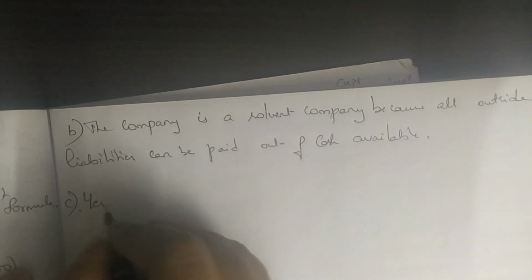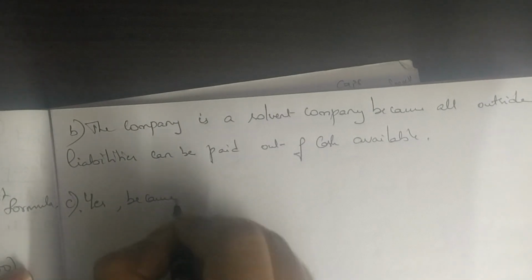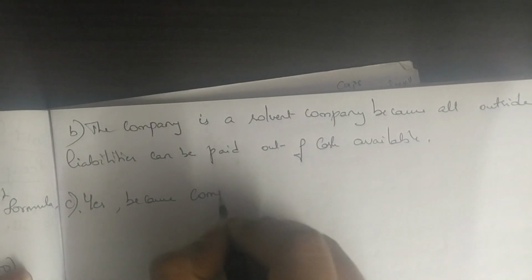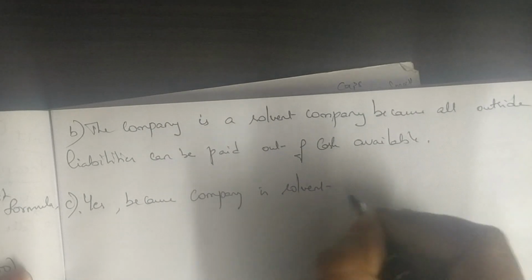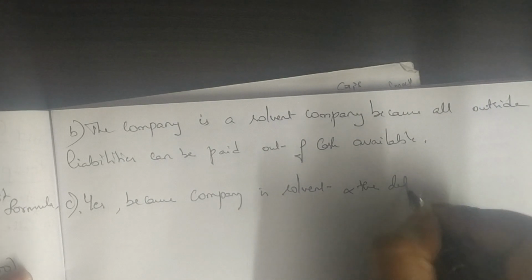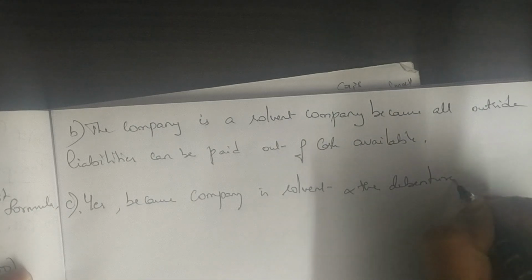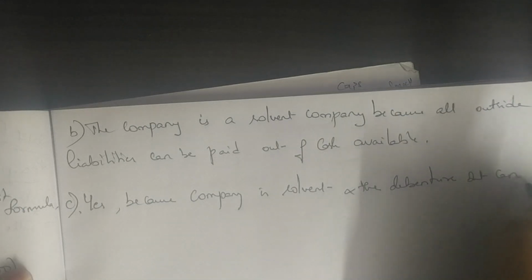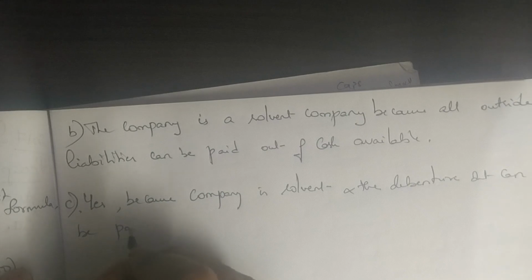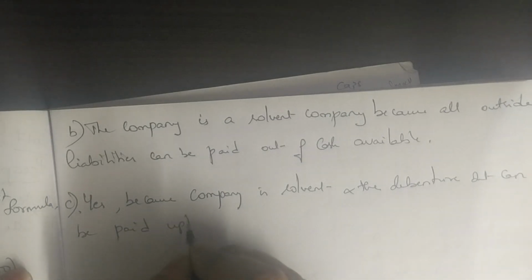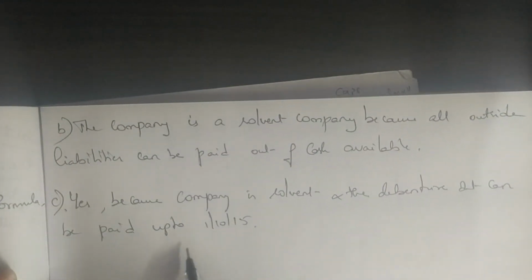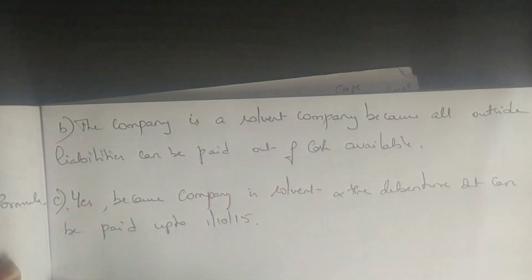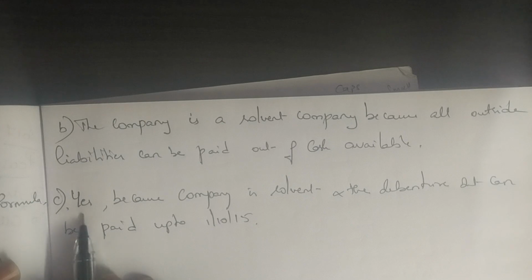So I am writing yes, because the company is solvent and the debenture interest can be paid up to 1/10/2015. I can pay up to 9 months because it is a solvent company. That is why I have given it as yes.